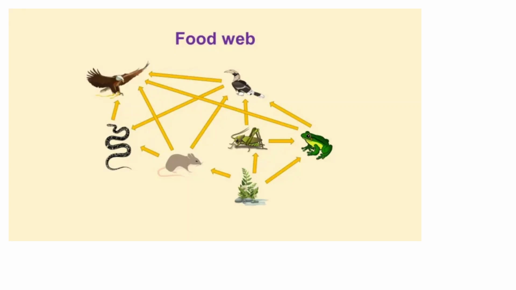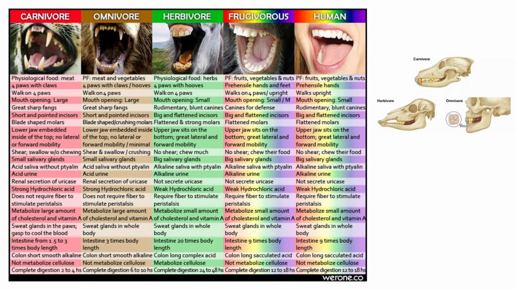And there is what we call a food web. There is a cycle of the food which moves from one source to the other. Like a herbivorous animal, when it dies, it decays, and that acts as a source of energy for the plants, and the same thing could be there.